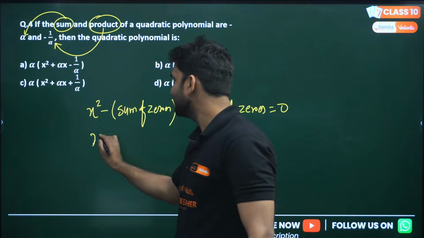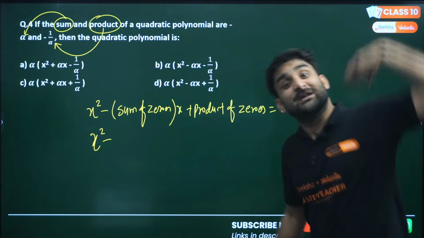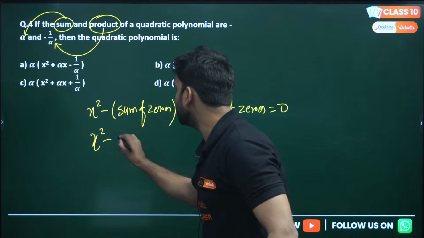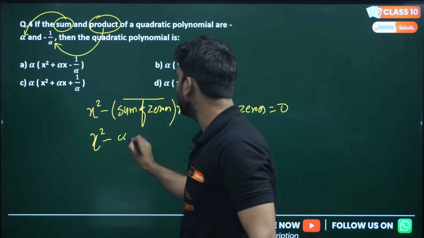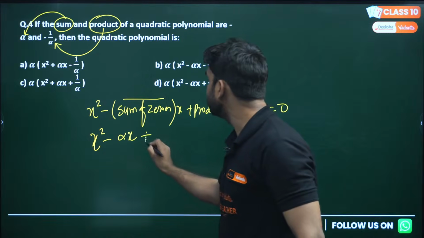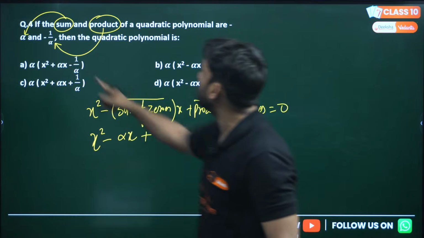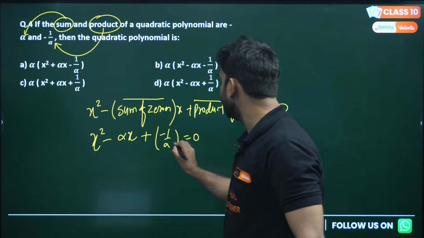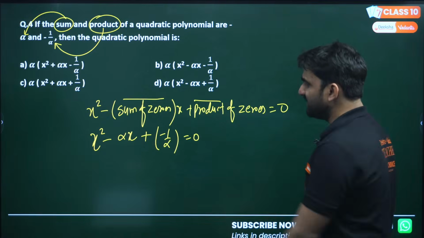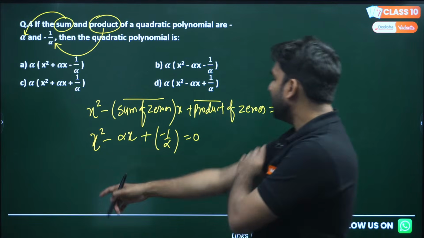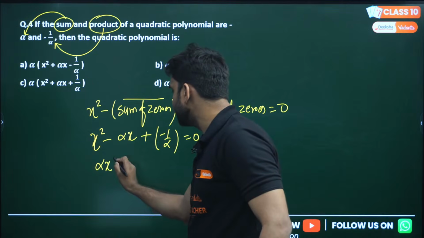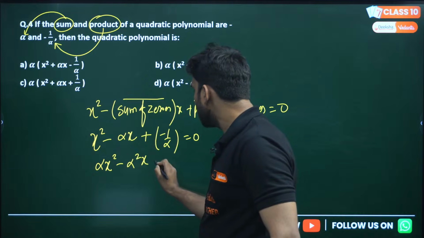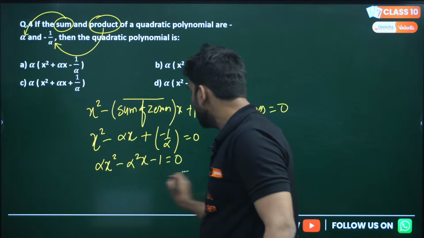So my dear, roots are not given to you. Sum is directly given to you, and sum is what? Alpha. So x square minus alpha x, we can replace the sum by alpha, plus product of roots, and the product is already given to you, minus 1 by alpha. This is the result, my dear. You can keep this as it is, or you can take LCM also. By taking LCM, it has become alpha x square minus alpha square x minus 1 equals to 0.